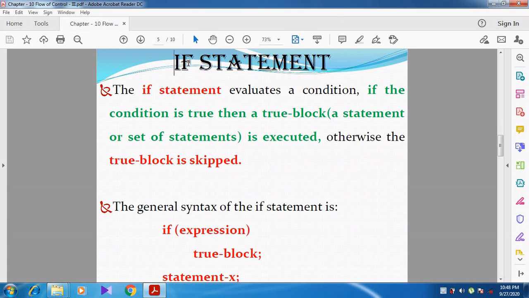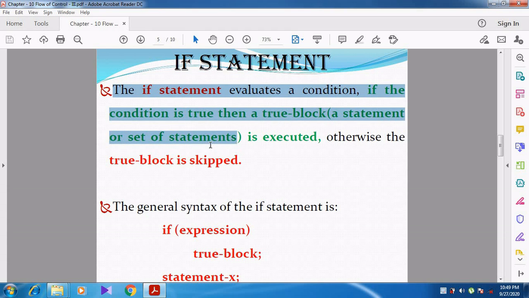Now we can start discussing the selection statements and its types one by one. There are different selection statements. The first one is if statement, then second one is if else, then nested if, then else if ladder. Again I repeat, students, selection statements are of different types: if statement, if else, nested if, else if ladder, and then the switch statement is also a selection statement. First we are going to discuss the if statement.